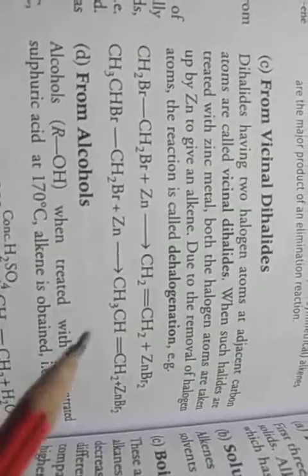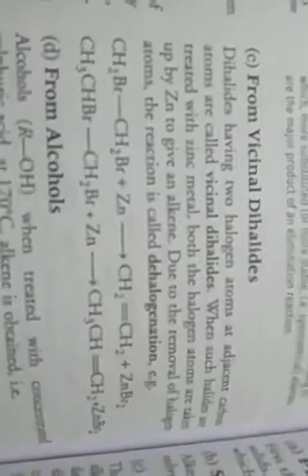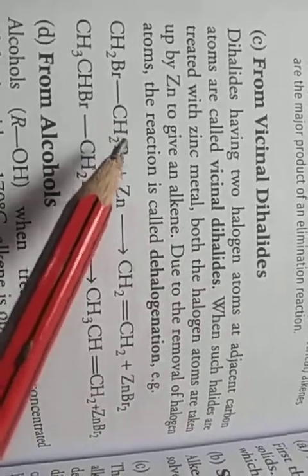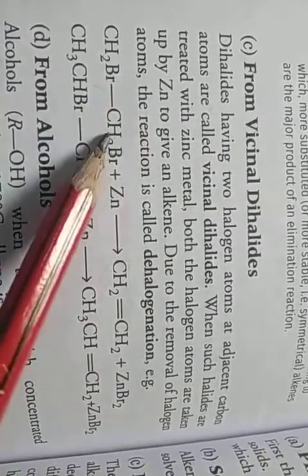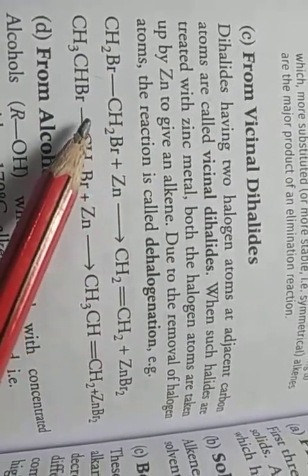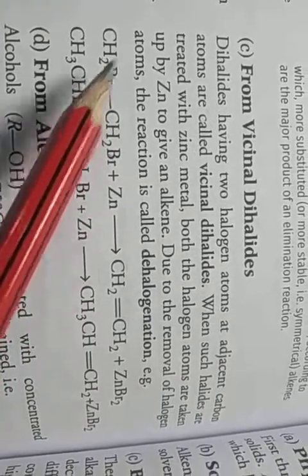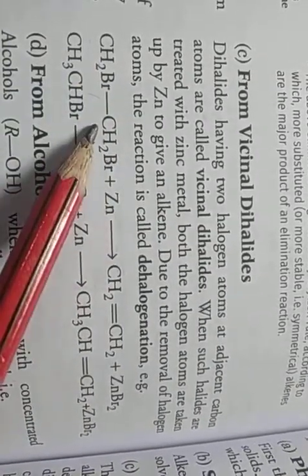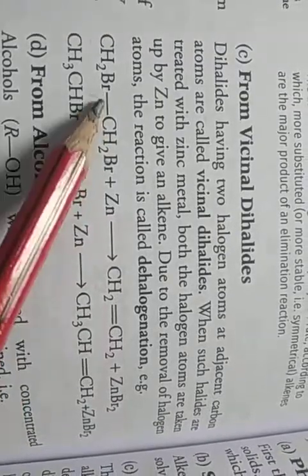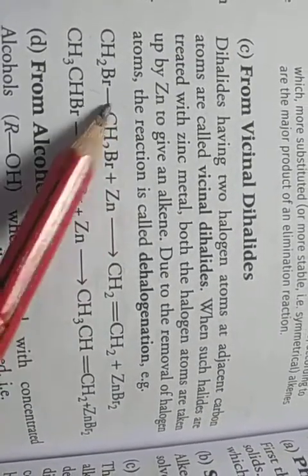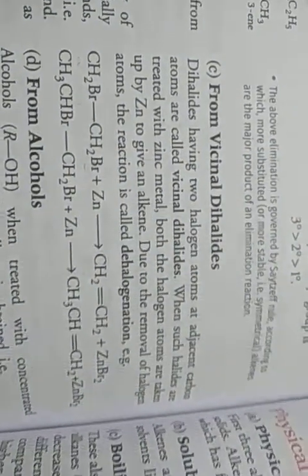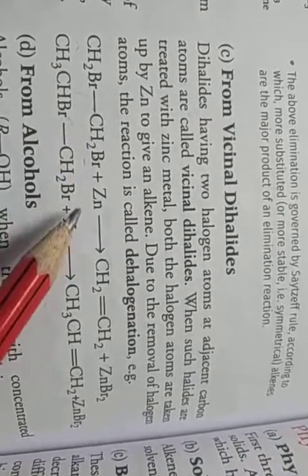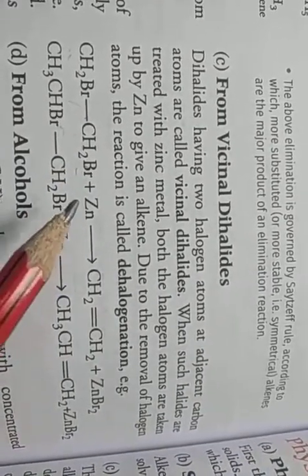The third method is from vicinal dihalides. What is the meaning of vicinal dihalide? Dihalides having two halogen atoms attached at adjacent carbon atoms are called vicinal dihalides. This halogen is attached to this carbon, and the other halogen is attached to the adjacent carbon. When such dihalides react with zinc metal,